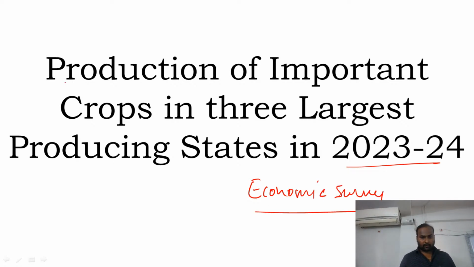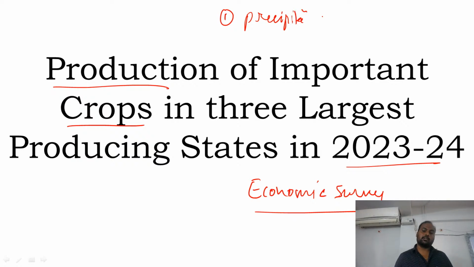Now what we are going to study is the production of crops. What are the different factors that contribute to the production of crops in an area? That is the most important thing. The type of crop depends upon three important factors. One is precipitation, that is the rainfall.